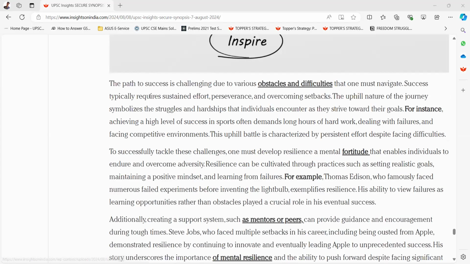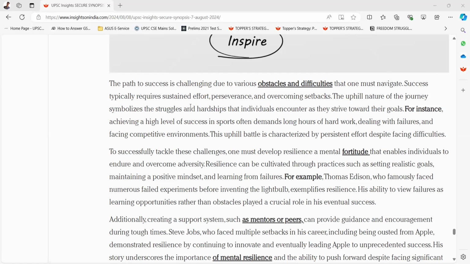The path to success is challenging due to various obstacles and difficulties that one must navigate. Success typically requires sustained effort, perseverance, and overcoming setbacks. The uphill nature of the journey symbolizes the struggles and hardships that individuals encounter as they strive towards their goals.